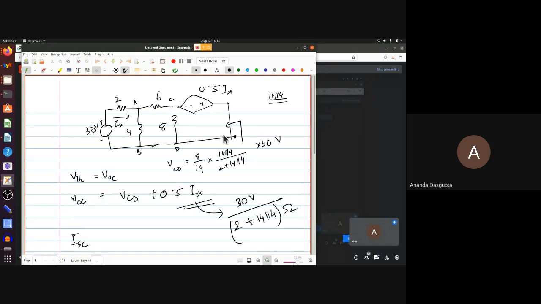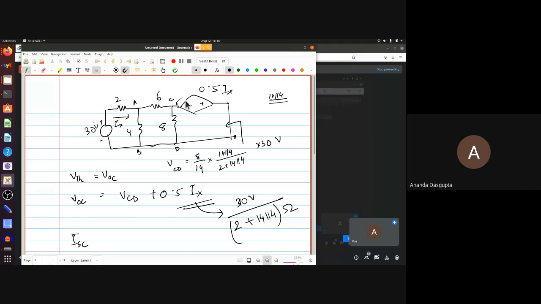Now, when you short this, that actually tells you whatever current you have here, right? 0.5 times that is the drop here. So the current here is already fixed, because remember this thing is now in parallel to the 8. If they're in parallel, then the voltage drop across both sides is the same. So there has to be a 0.5 times Ix rise across 8.